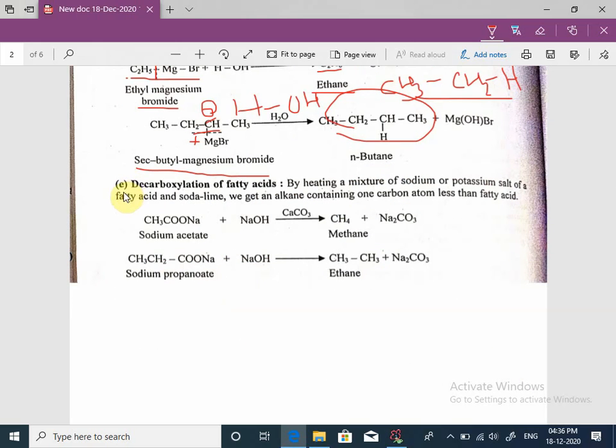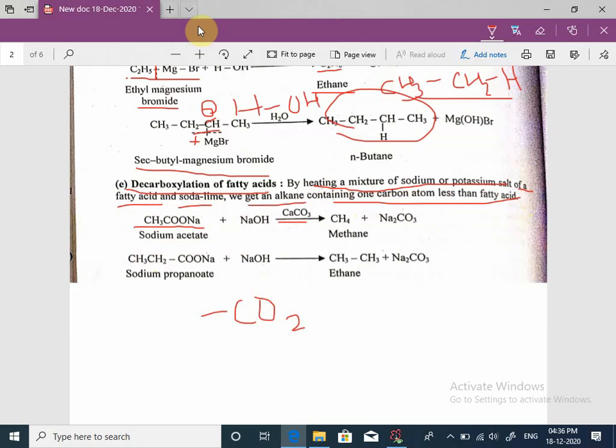Next method of preparation of alkane is decarboxylation of fatty acids. Decarboxylation means removal of CO2. By heating a mixture of sodium or potassium salt of fatty acid and soda lime, we get an alkane containing one carbon atom less than the fatty acid.